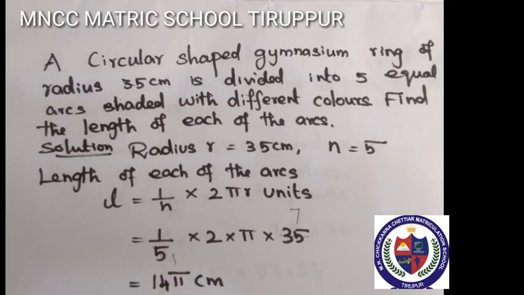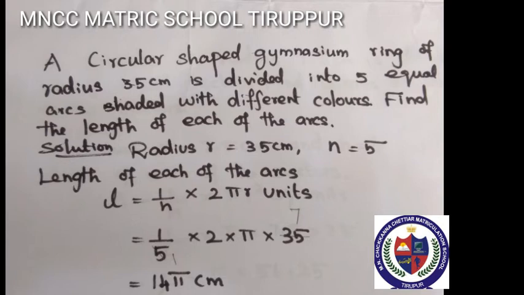Example sum. First one, listen to the question. A circular shaped gymnasium ring of radius 35 cm is divided into 5 equal arcs shaded with different colors. Find the length of each of the arc. What is given? Radius 35 cm and n 5.